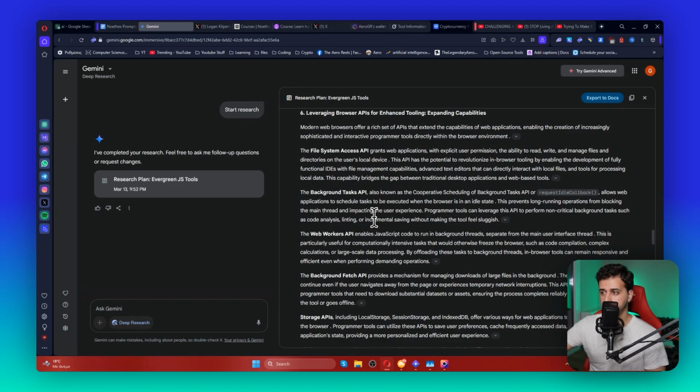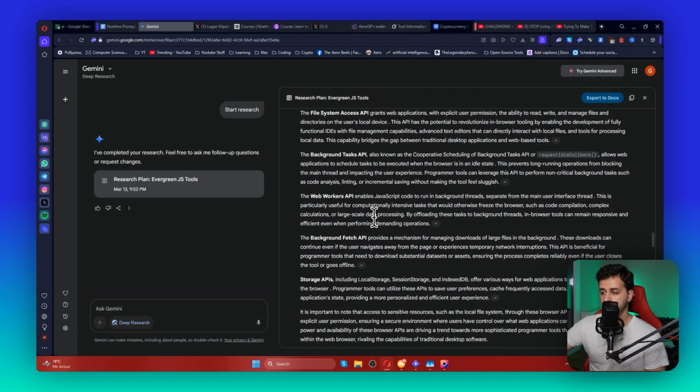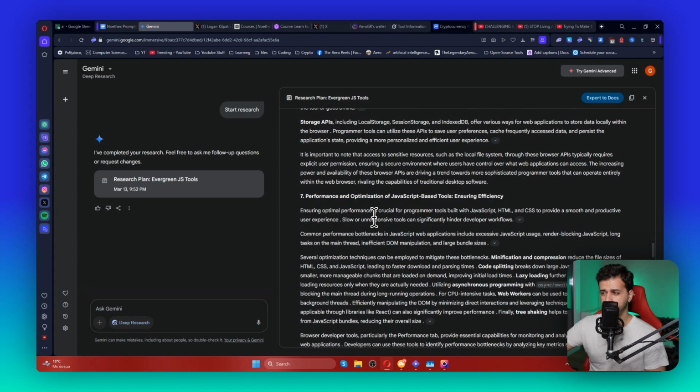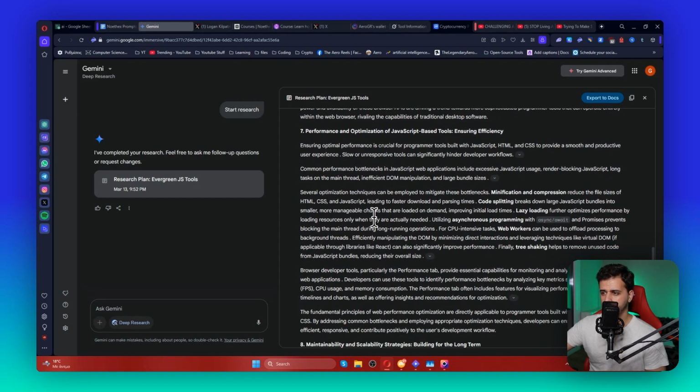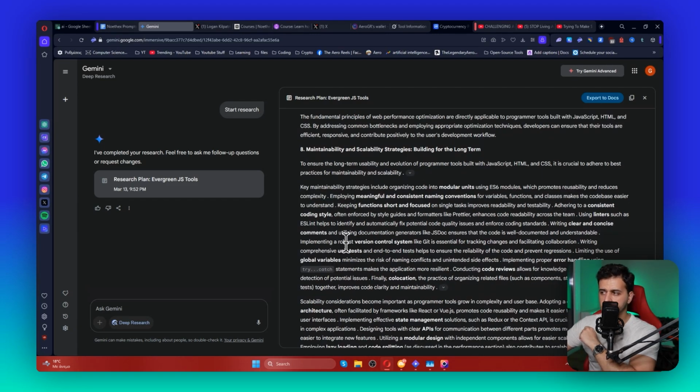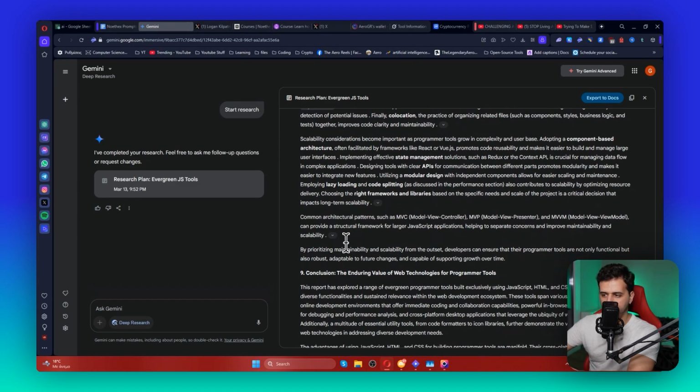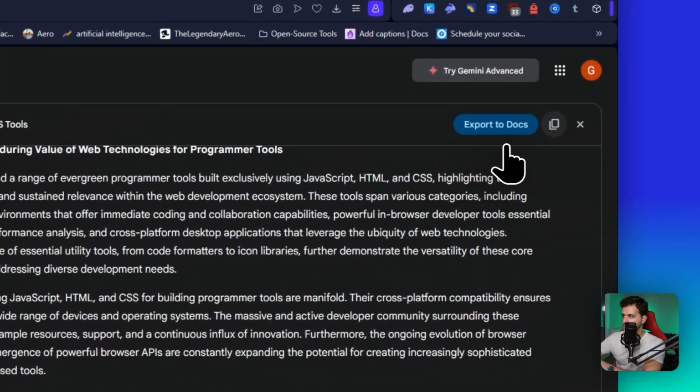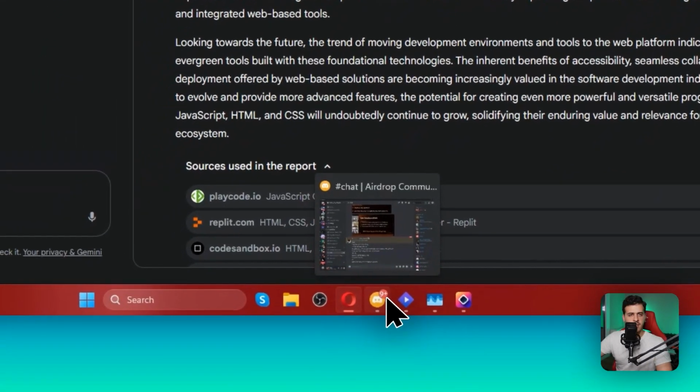The report becomes very interesting. And I gotta say, it has some very cool ideas, which I don't want to spoil, so I'm going over them. And okay, ensuring efficiency. Okay, code splitting. Oh, it has some very interesting things. It has some very interesting things about performance. Okay, and it gives you advice on how to scale everything, make sure everything works for a long time. So I say these ideas are very, very good.